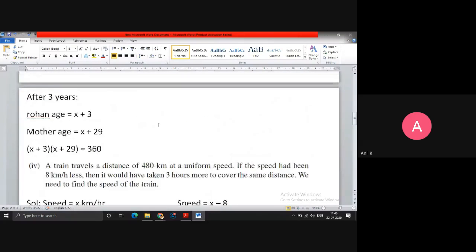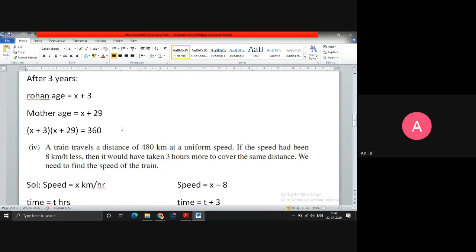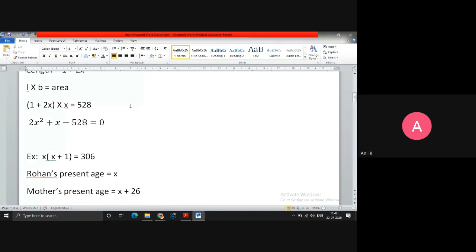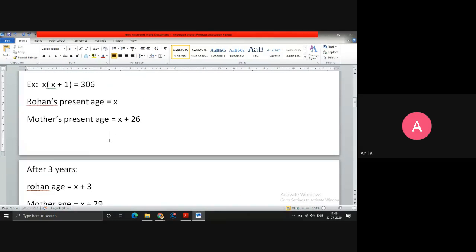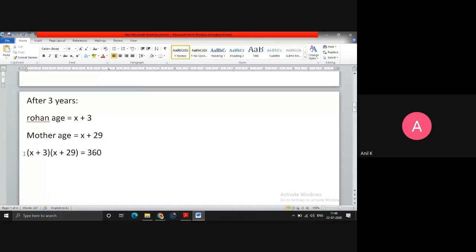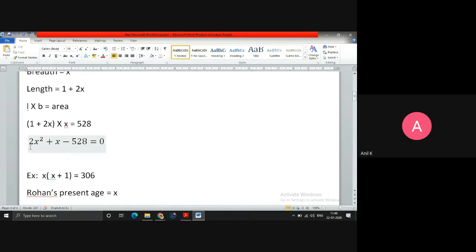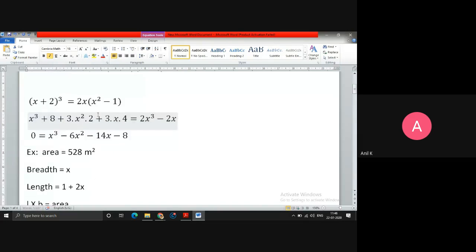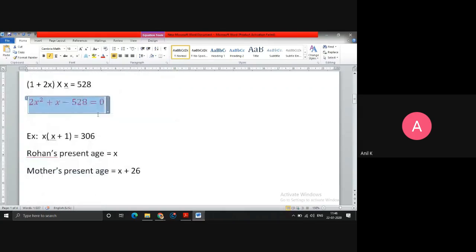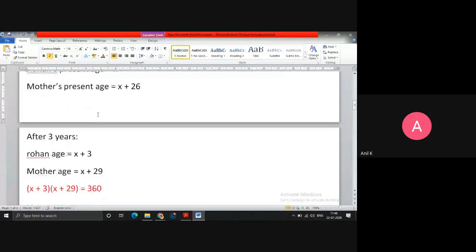Okay. Now you can solve this example also using splitting the middle term. So I'll give the homework. Where is this one? Yeah. In the homework, try this one, splitting the middle term. Then try this one also using splitting the middle term. These are the word problems we discussed. You can get the solutions also. So try these two questions as homework.